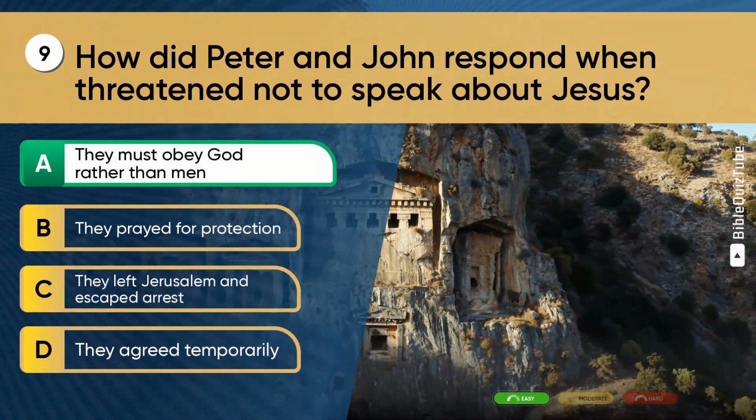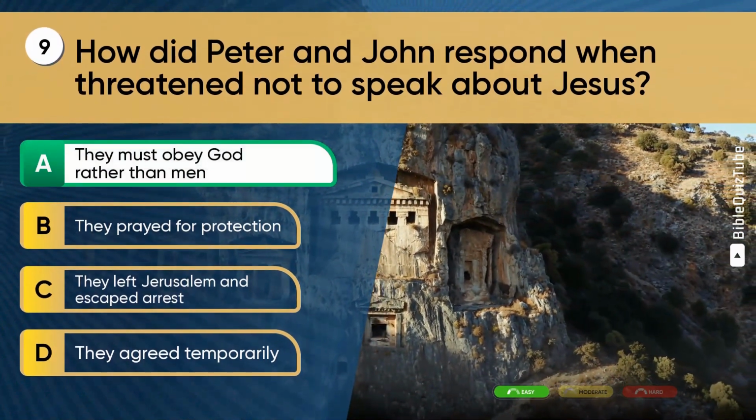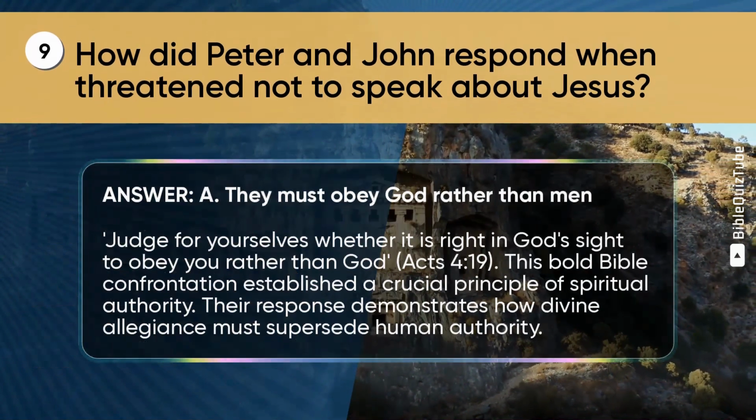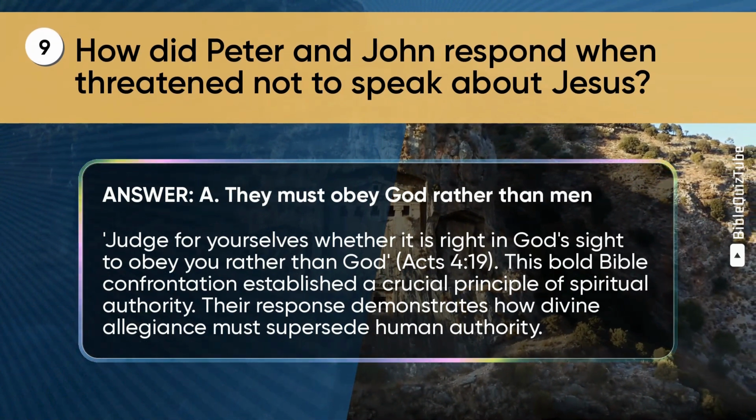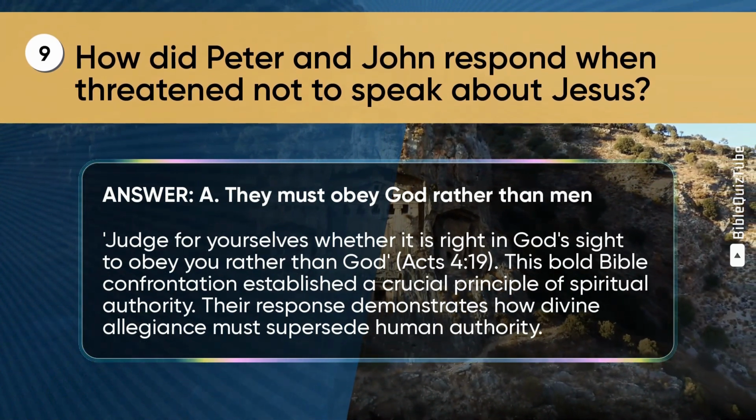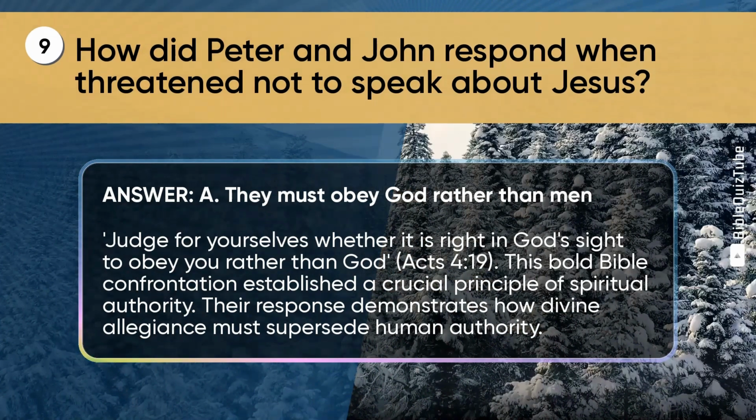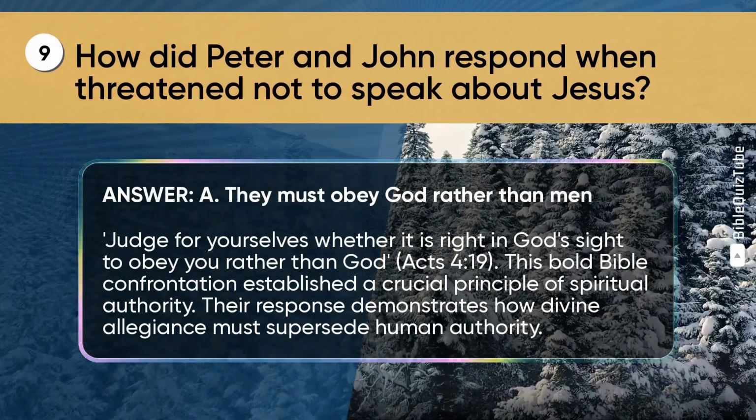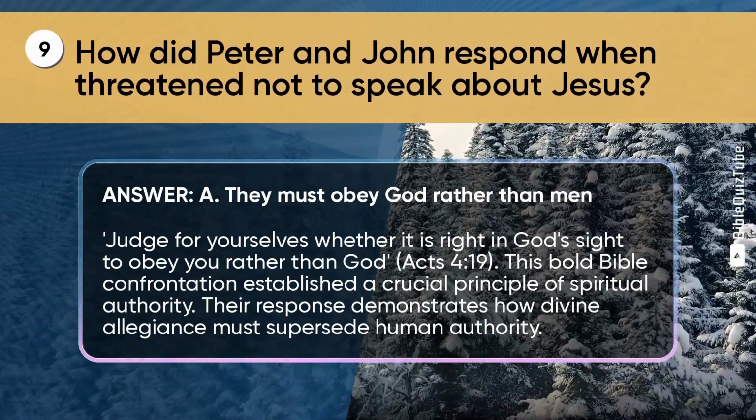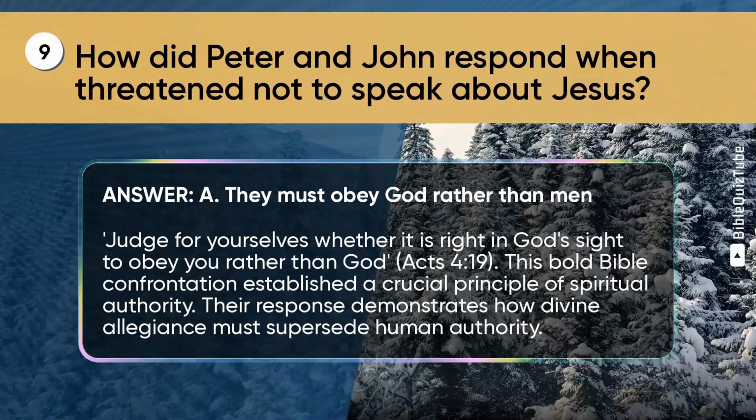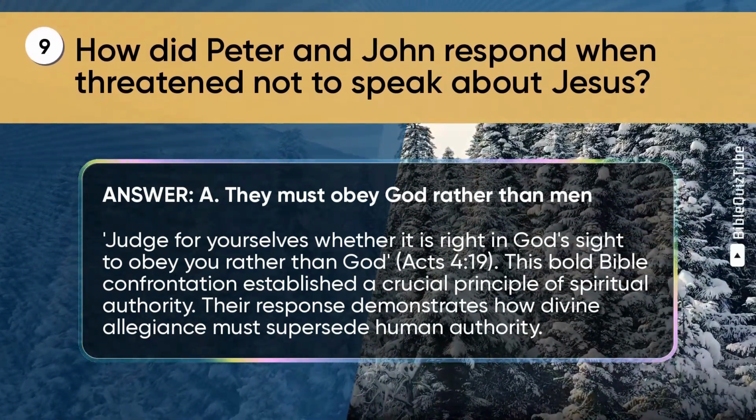The correct answer is A. They must obey God rather than men. The explanation. Judge for yourselves whether it is right in God's sight to obey you rather than God. Acts chapter 4 verse 19. This bold Bible confrontation established a crucial principle of spiritual authority. Their response demonstrates how divine allegiance must supersede human authority.